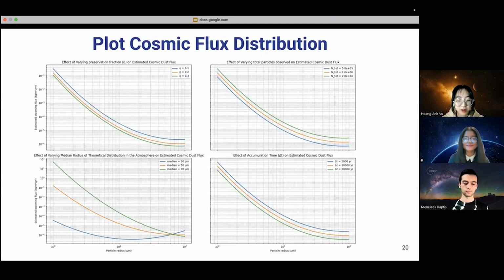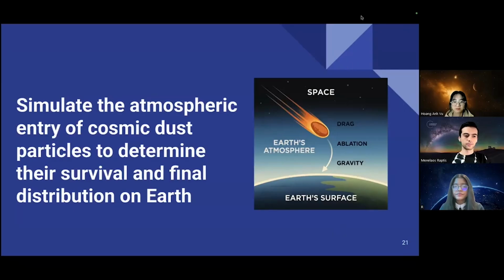As we can see from most graphs, particles with higher radius have lower distribution in the atmosphere, and there is a large number of small particles. This makes sense when comparing to the model of distribution on Earth, as the majority of small particles would suffer from ablation and not reach the Earth's surface.